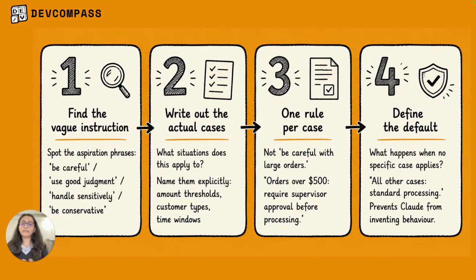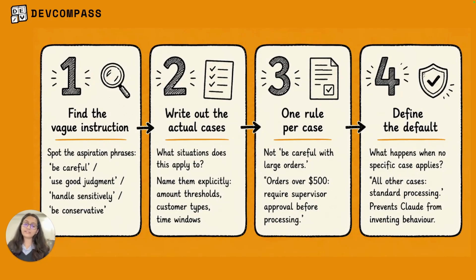Step 2, enumerate the cases. What situation does this instruction actually apply to? Write them out: orders above 500, customers with a dispute history, international address. Make the cases super concrete. The more specifically you name the cases, the more specifically you can rule them.